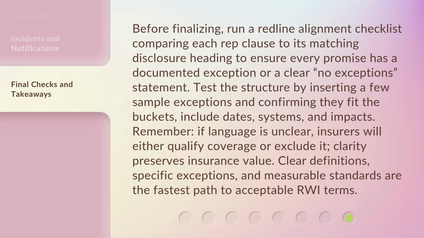Before finalizing, run a redline alignment checklist comparing each representation clause to its matching disclosure heading to ensure every promise has a documented exception or a clear no exception statement. Test the structure by inserting a few sample exceptions and confirming they fit the buckets, include dates, systems, and impacts. Remember, if language is unclear, insurers will either qualify coverage or exclude it. Clarity preserves insurance value. Clear definitions, specific exceptions, and measurable standards are the fastest path to acceptable RWI terms.